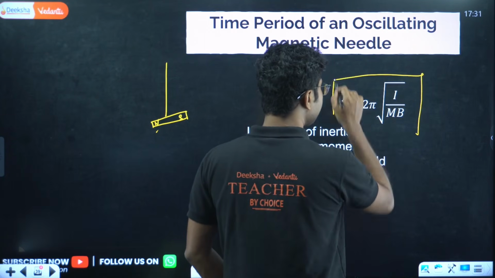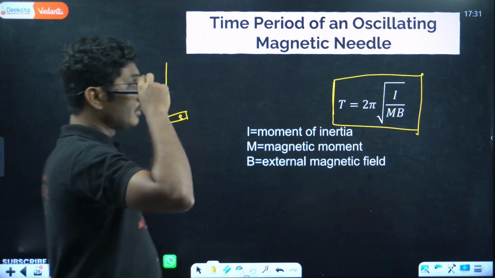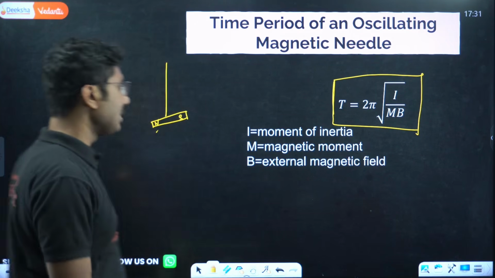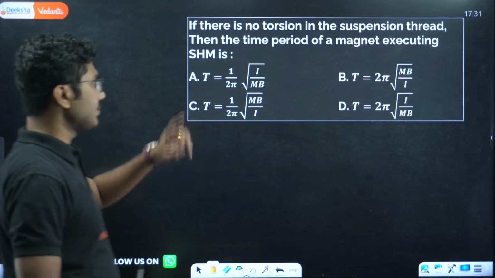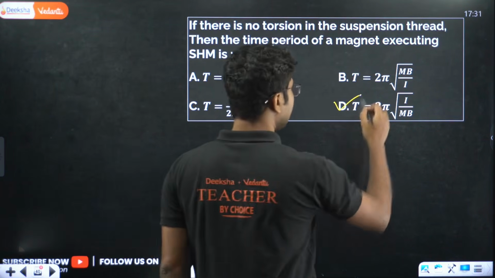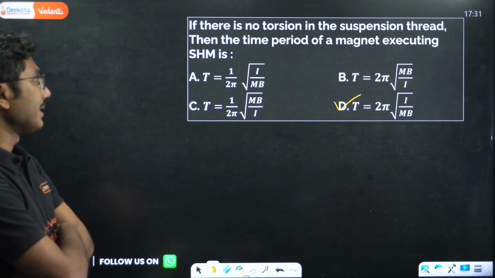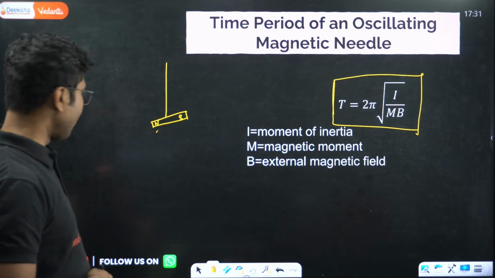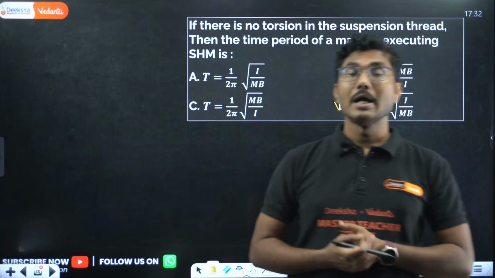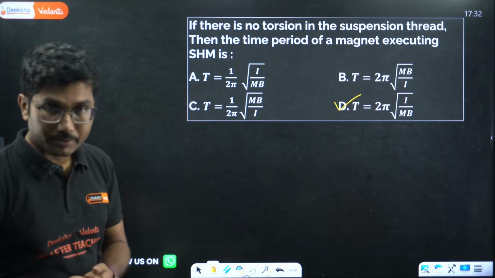Based on this, there used to be questions in the past in KCET. We will see that once. So the time period is given by 2 pi root I by MB. I is the moment of inertia, M is the magnetic moment, B is the external magnetic field. So there was one question that came in the past. 2 pi root I by MB is the correct answer here. If there is no torsion in the suspension thread, then this is the time period of a magnet executing SHM. By the way, this is no longer part of the syllabus. This is the deleted syllabus, but if you are preparing for JEE along with KCET, then you need to remember it, because for JEE this is not deleted. This portion is still part of the JEE syllabus.